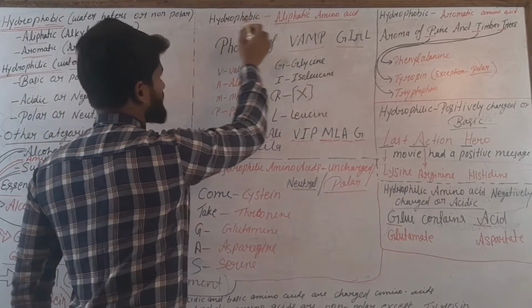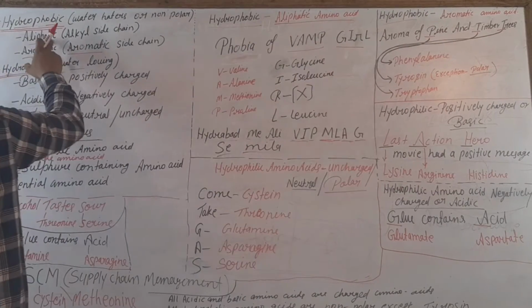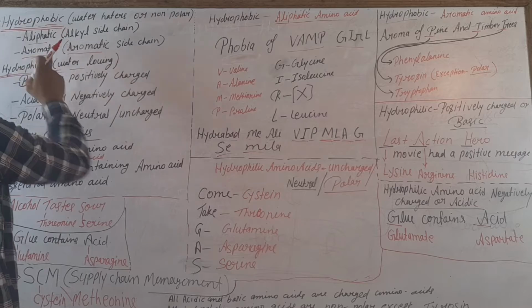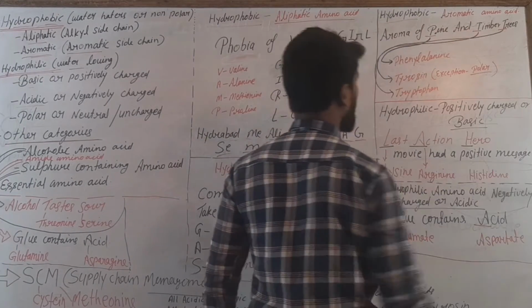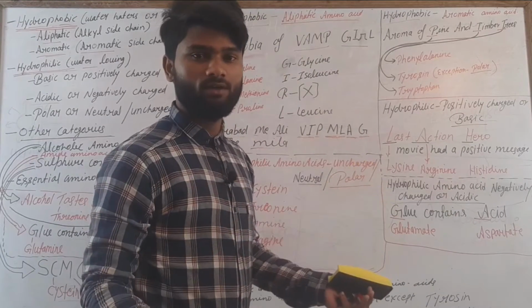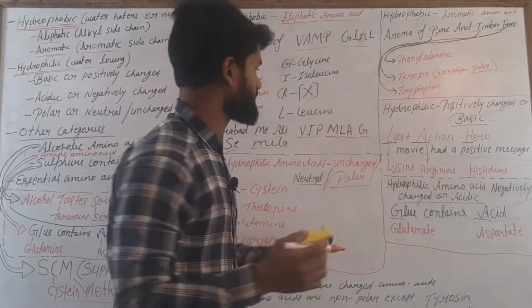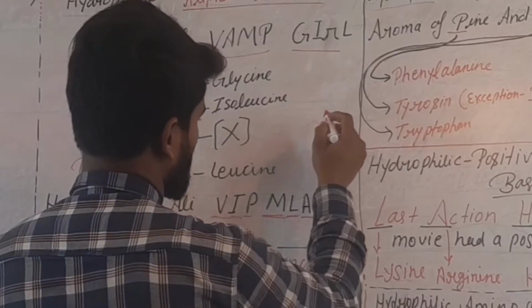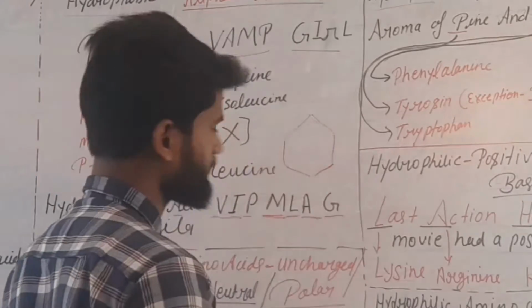This is also hydrophobic, this is also hydrophobic. Here is aliphatic, here is aromatic. Aliphatic and aromatic, you can see aliphatic, aromatic. So hydrophobic, aromatic amino acids. Aromatic amino acids are those amino acids which have a ring-like structure, like this ring-like structure, as in benzene.